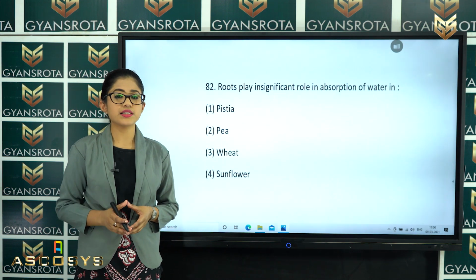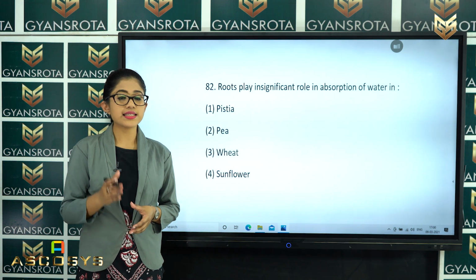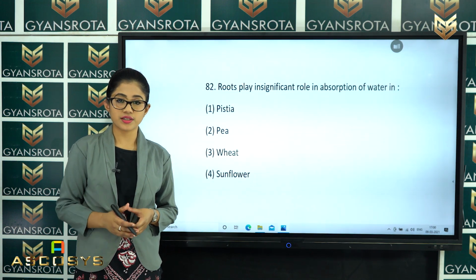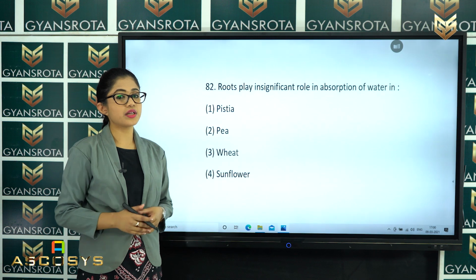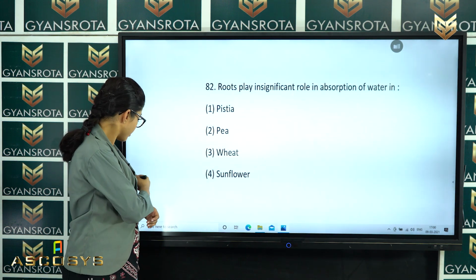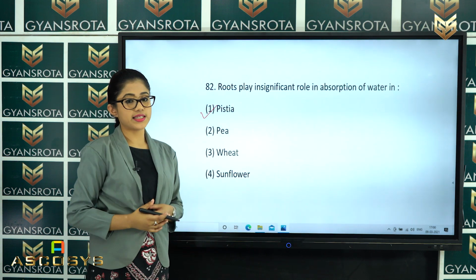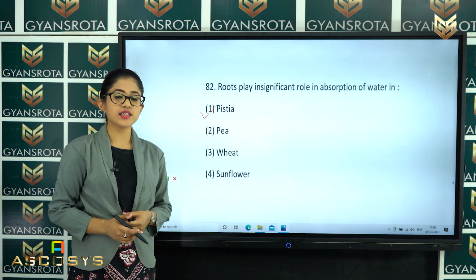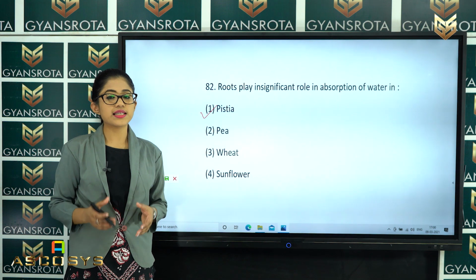But in some plants, the root plays an insignificant role in absorption of water. So among these following examples, what is the correct example? That is option number 1, that is pistia. So pistia is the correct answer for this question. Now let's see the next question.